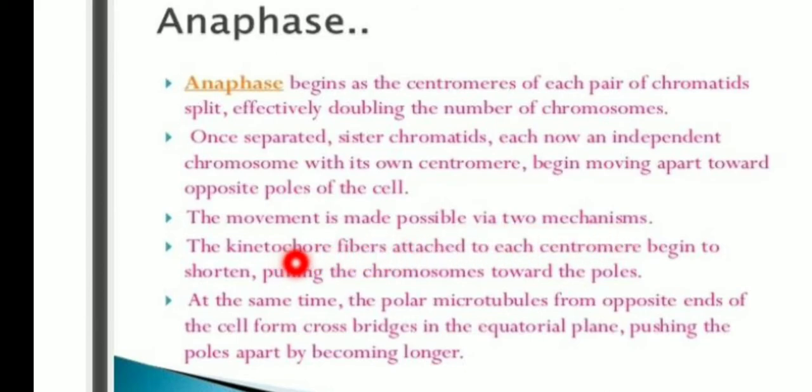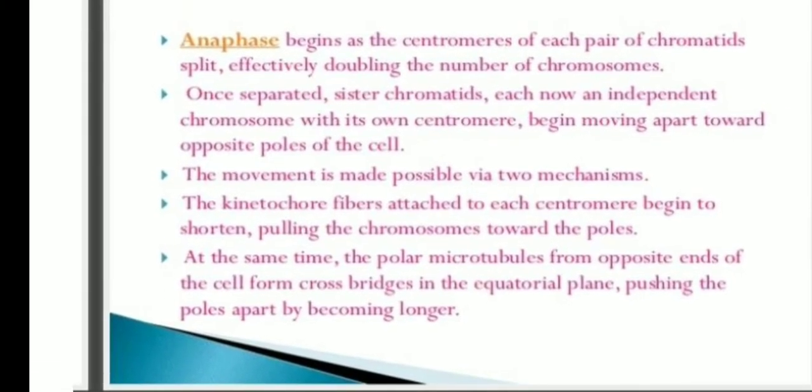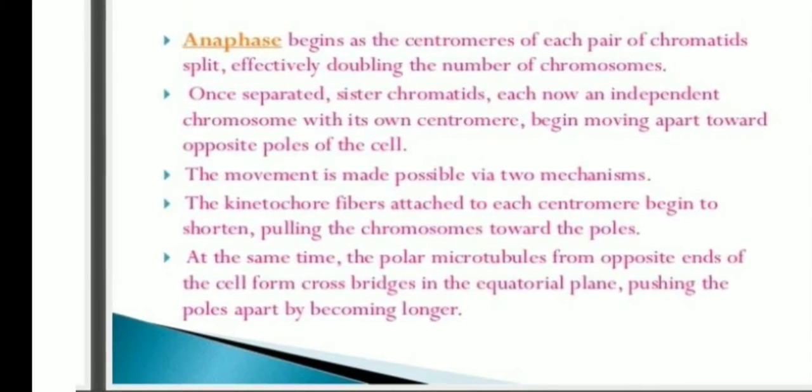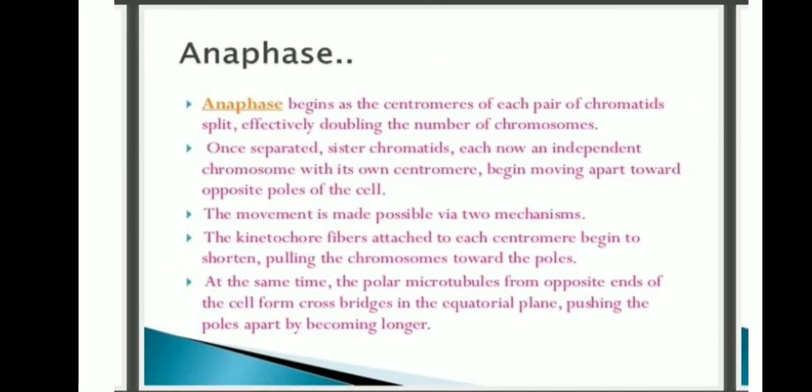The kinetochore fibers attached to each centromere begin to shorten, pulling the chromosomes towards the poles. At the same time, the polar microtubules from opposite ends of the cell form cross bridges in the equatorial plane, pushing the poles apart by becoming larger.